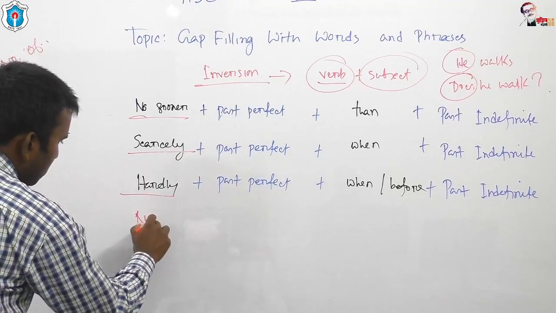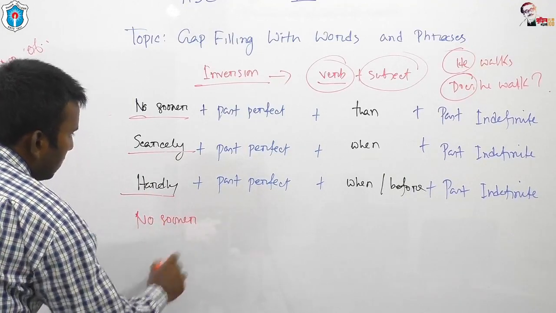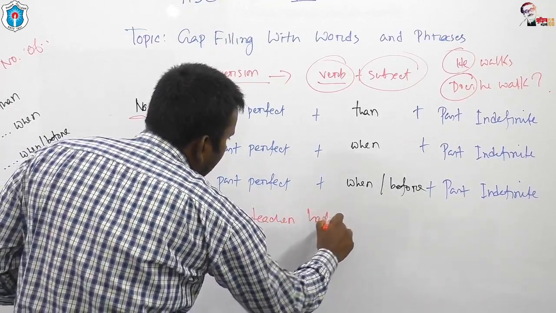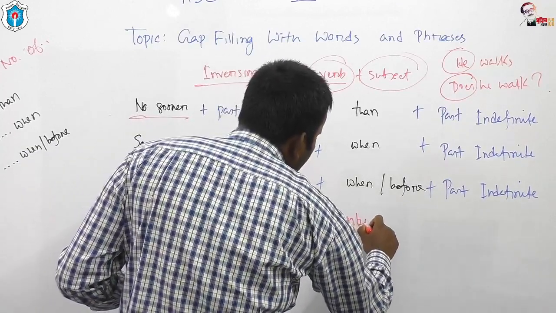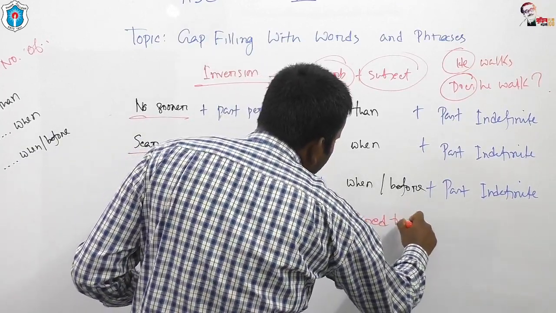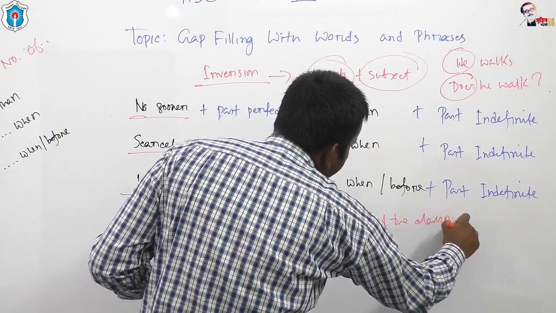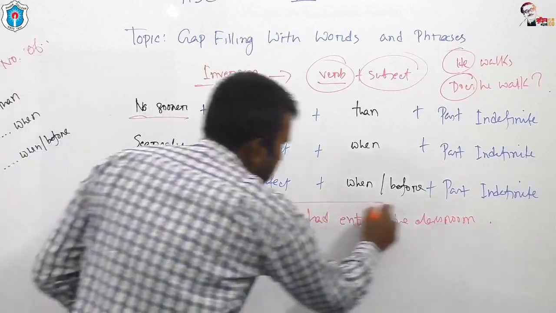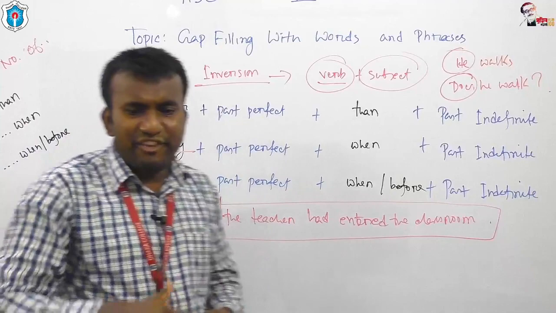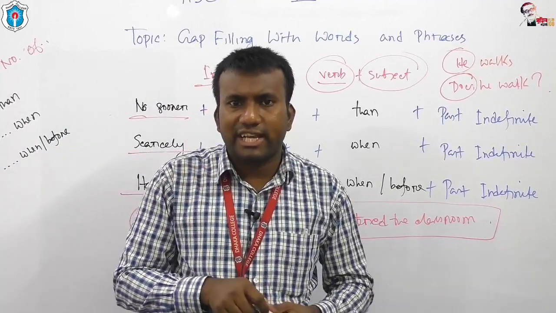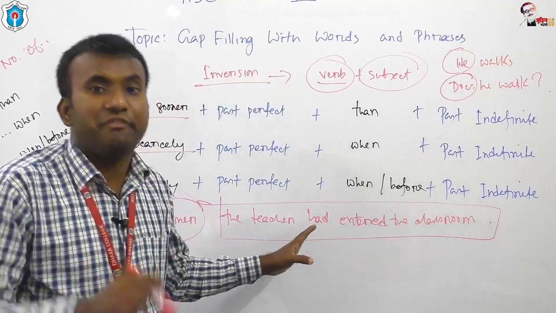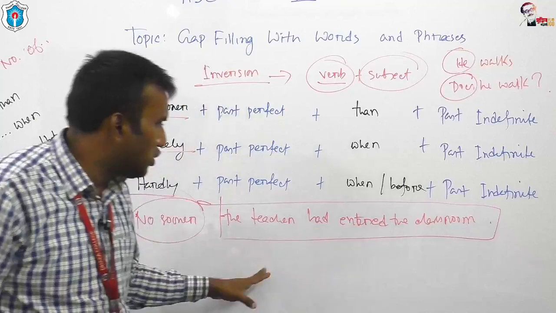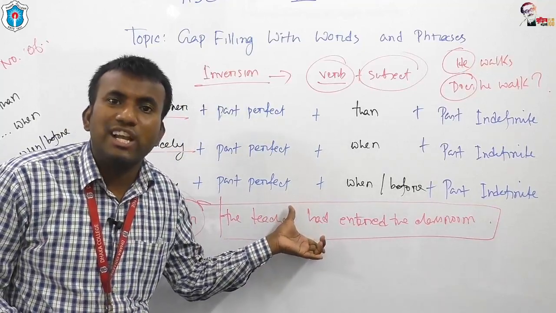Look at: no sooner the teacher had entered the classroom. Look at the students. I have used no sooner and we have got past perfect tense. Definitely you will tell that I have made a mistake in this sentence. I know that I have made a mistake, but I would like to know the correct one.